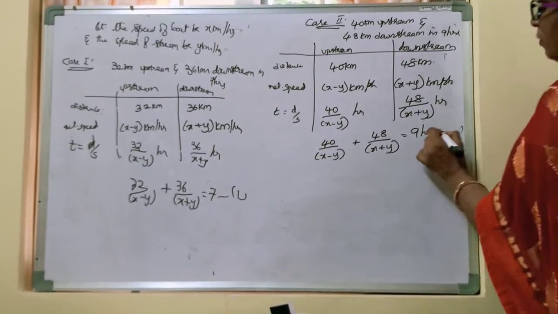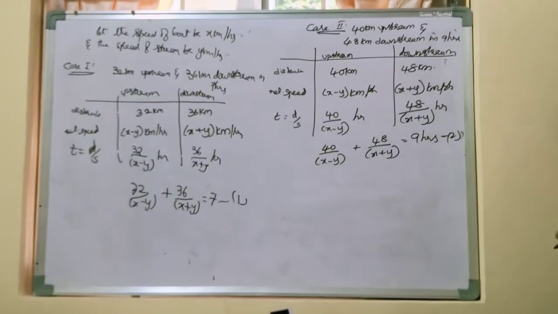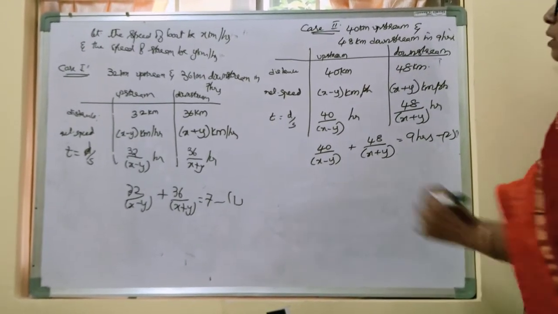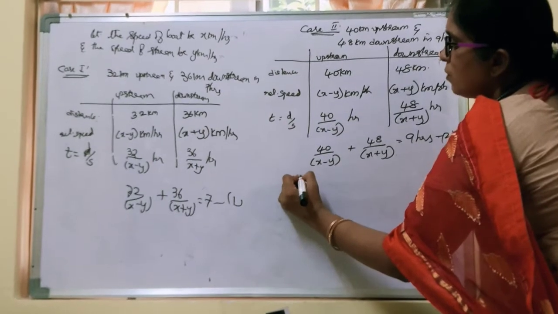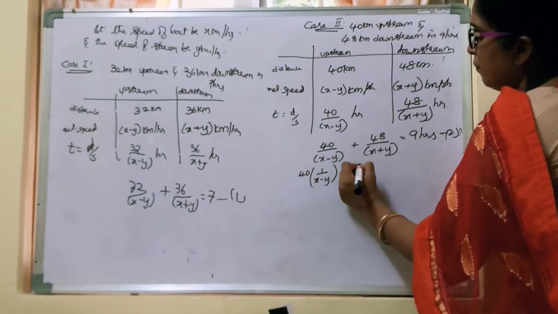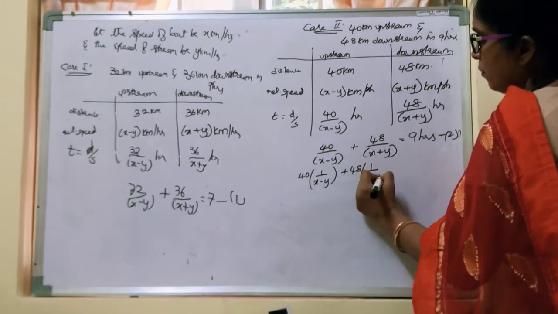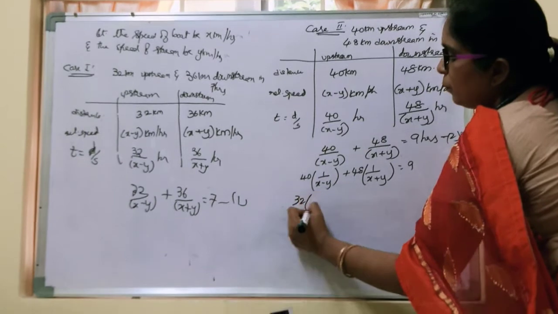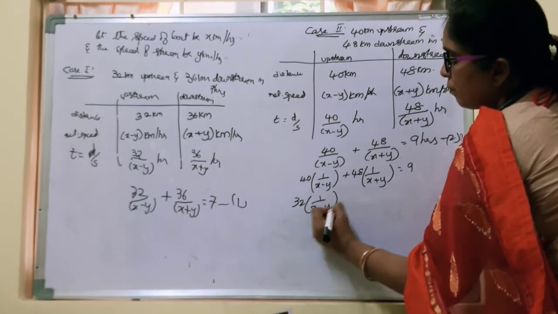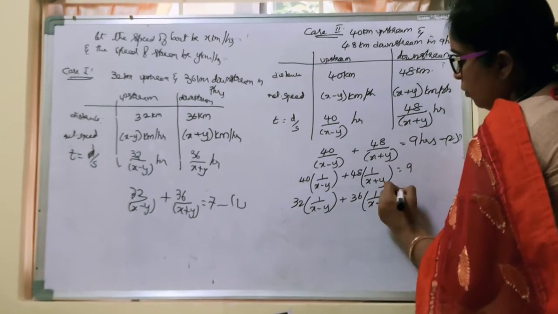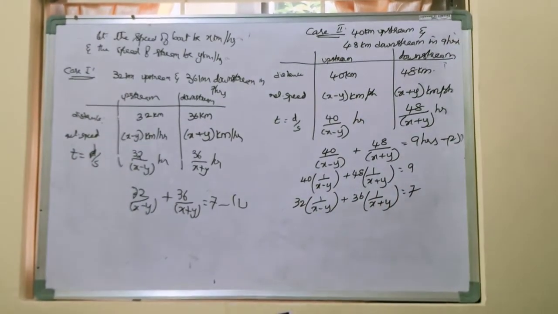So we need to solve these two equations, 1 and 2. I hope you people know already. So let us write this one. 40 into 1 by x minus y plus 48 into 1 by x plus y equal to 9. The first equation is 32 into 1 by x minus y plus 36 into 1 by x plus y equal to 7. So how are we going to solve these two equations now?